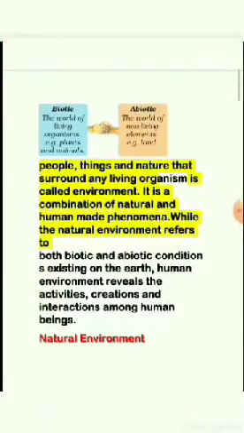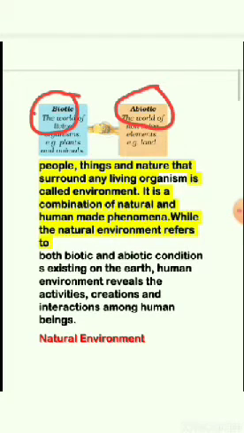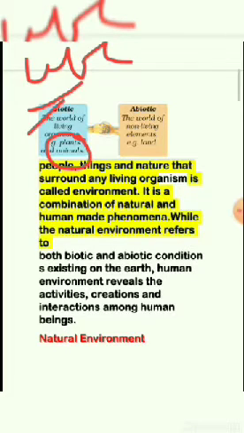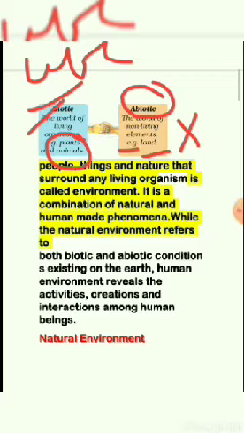In this environment we have two things: living things and non-living things. Living things are those which have life in this world, organisms, for example plants and animals. This is known as biotic. Abiotic means having no life, for example land, metals, etc. These are abiotic. With a definition, we can say the people, things, and nature that surround our living things are called the environment.